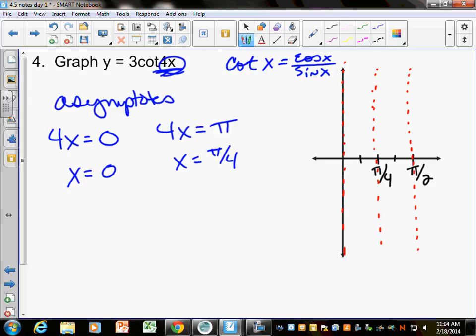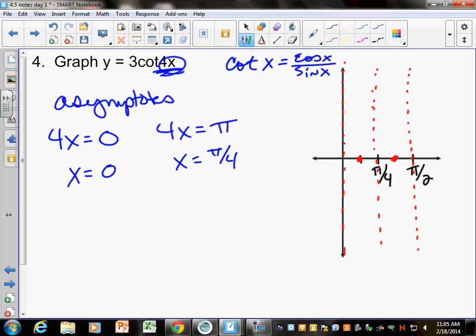What happens in between your asymptotes? What should you get halfway in between? 0. And then this is where if you forget which way it goes, actually plug in one number. And if you plug in one number and you know the S shape, you should be good to go. This would be pi 8ths, right? So what would be halfway in between 0 and pi 8ths? Pi 16ths. And if you plug pi 16ths in there, you should get pi 4ths every time. And that's how this works, because 4 times pi 16ths is pi 4ths.